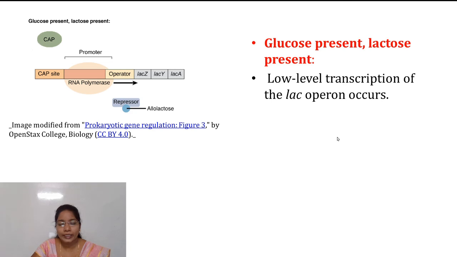In the second case, when glucose is present and lactose is also present, the repressor is released from the operator with the allolactose, and it will result in a low level of transcription.